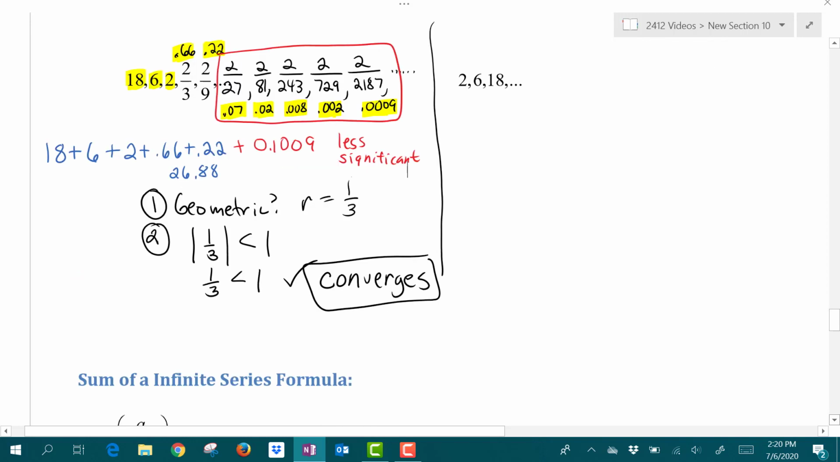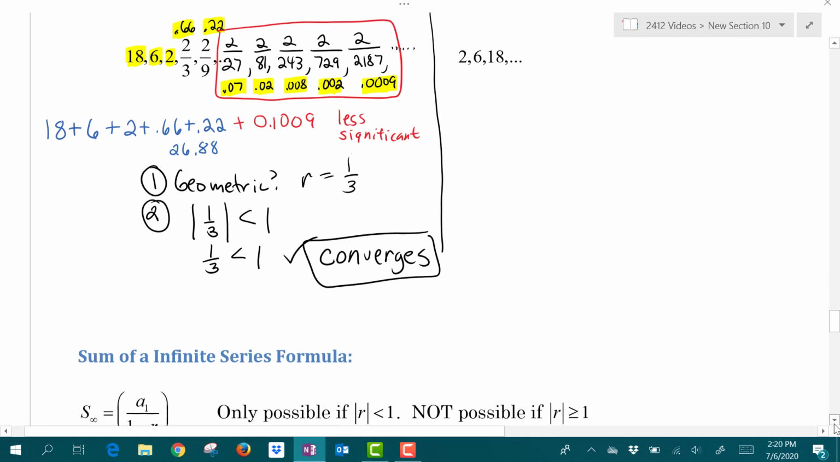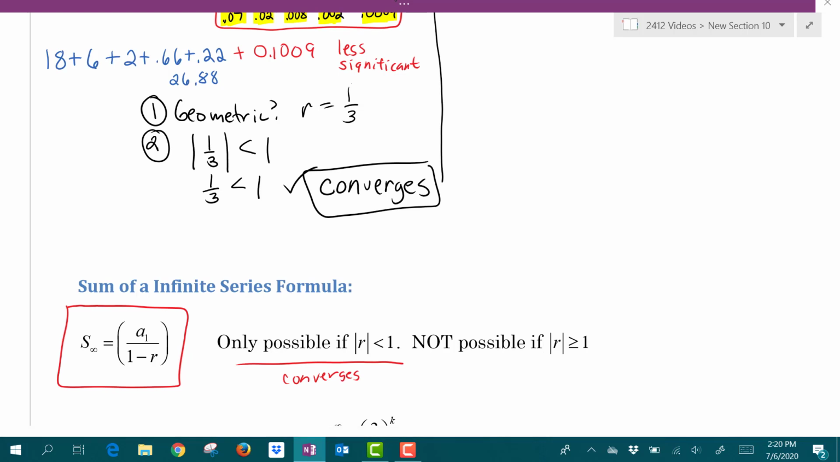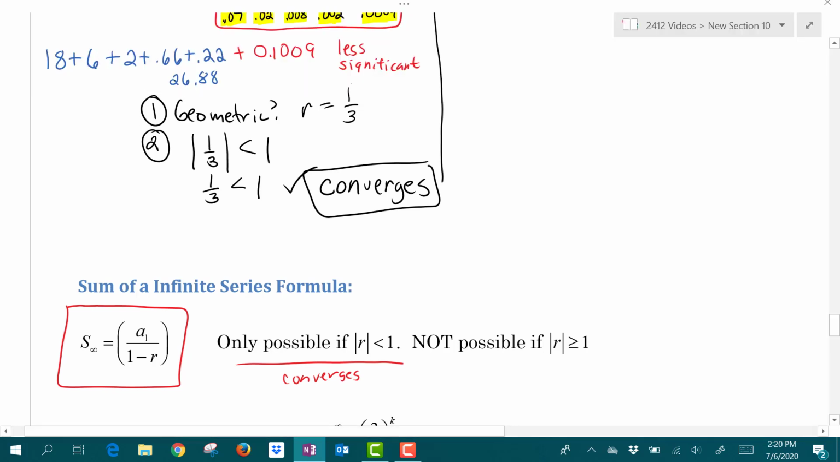So since the sequence is geometric and the sequence converges, then we know that we can actually find a sum. So how do we find the sum of an infinite sequence or an infinite series? We're going to have this formula here that we can use only if the R value is less than 1, so only if the sequence converges. So let's find the sum here. Now I can make a guess. I have 26.88 plus about 0.1. I'm going to guess about 27.